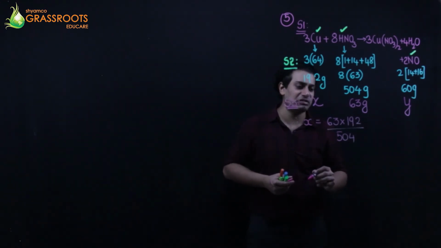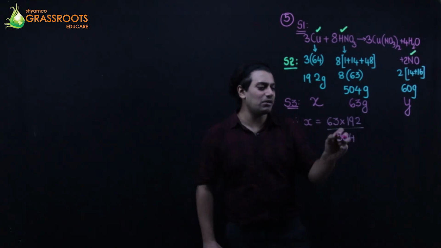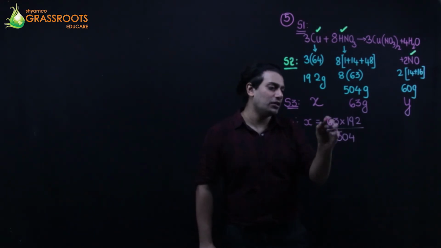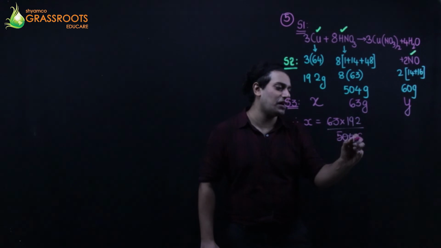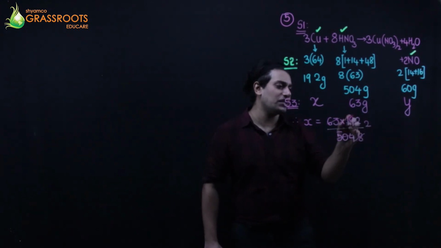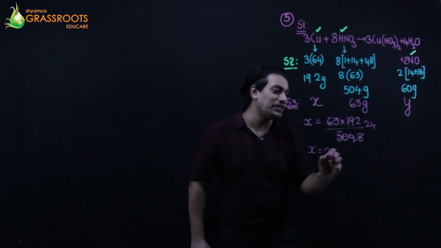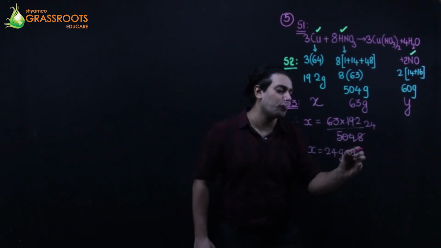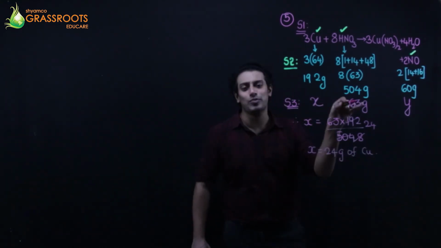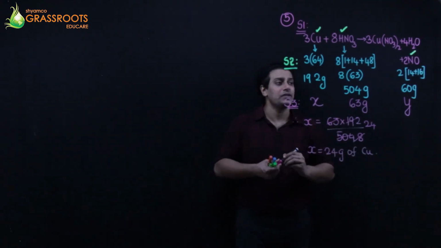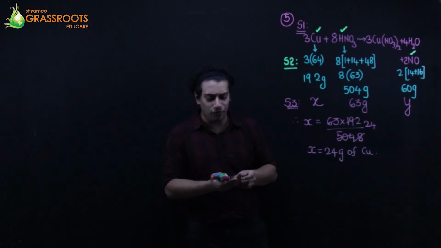192, no, it goes to the table of 63. 63 8 za, 8 3 za 24. Yes, maybe 24. Yes, directly 8 za 16 24. So I will get 24 grams of copper reacts with 63 grams of nitric acid. Okay. And also find the value of Y.